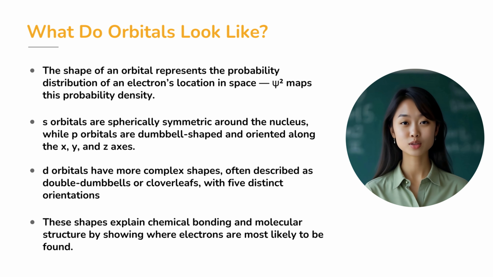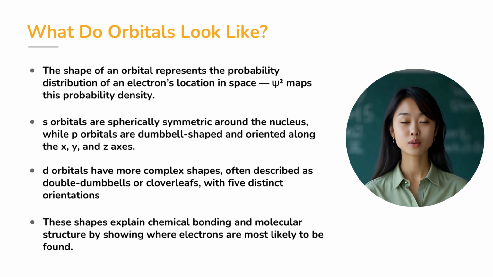So, what do these orbitals actually look like? The answer lies in the probability density derived from the square of the wave function, that is, psi squared. An s orbital, where l equals 0, is spherical. It's like a round cloud centered on the nucleus. It's the same in all directions. A p orbital, where l equals 1, looks like a dumbbell or 2 lobes on either side of the nucleus. These come in 3 types, px, py, and pz, depending on their orientation.